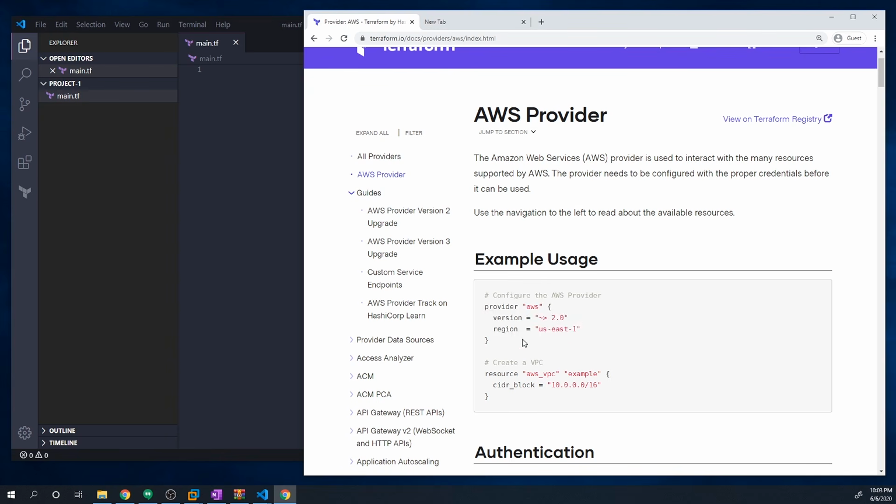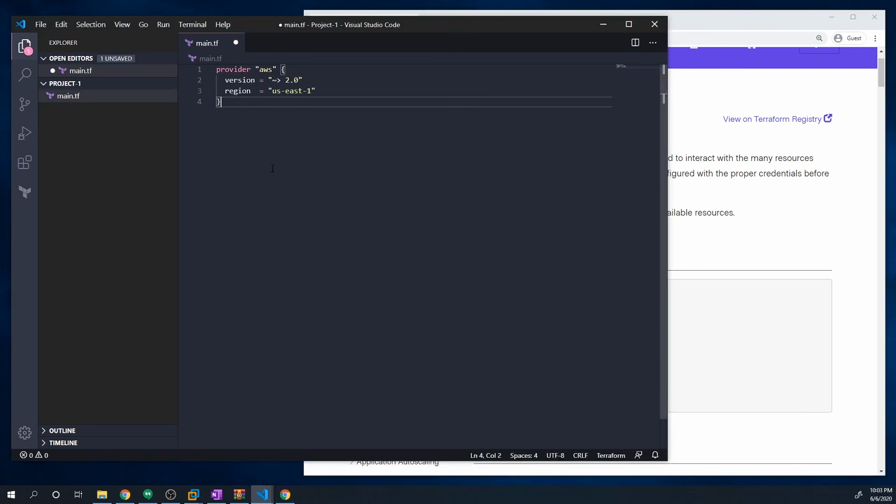So we can just copy this. Actually, the version is optional, so we can just leave that out. I'll copy, paste that in here, and I'm just going to delete the version. Now we're hard coding the region to be US East 1.